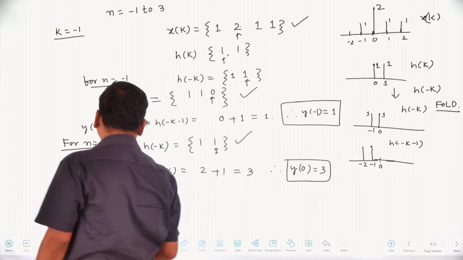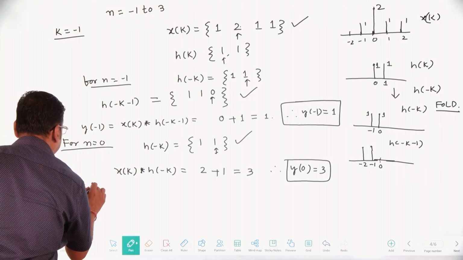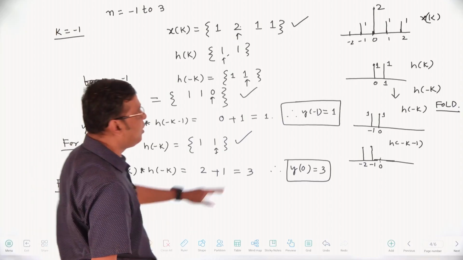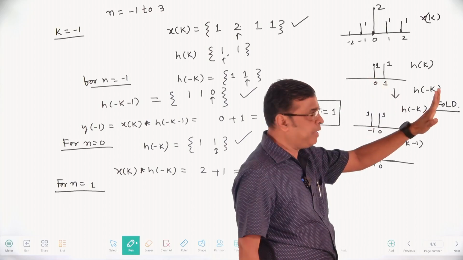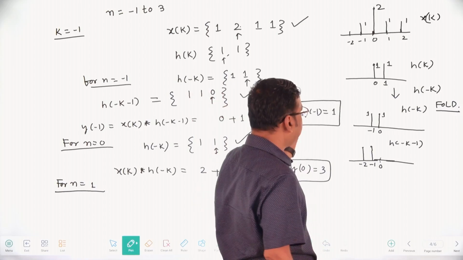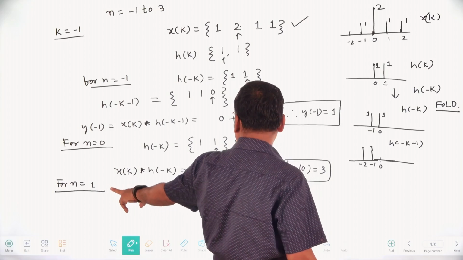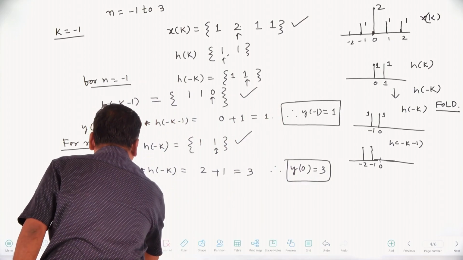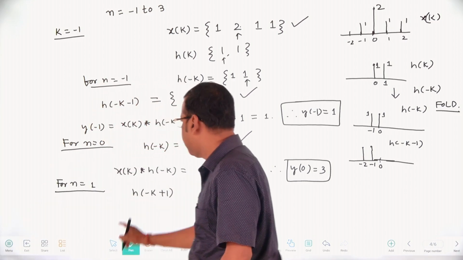Same thing for n equal to plus 1. Remember, your sequence is h of minus k, after folding, then shifting. After folding, then shifting: h of minus k minus 1, h of minus k plus 0, that is the same h of minus k, then h of minus k plus 1. We have to find out h of minus k plus 1. Your original sequence, from folding, you have to shift.